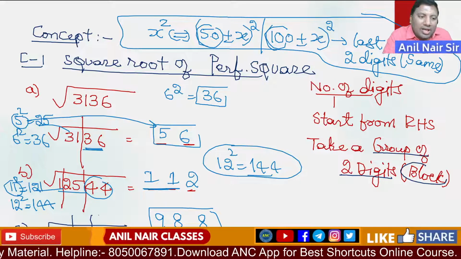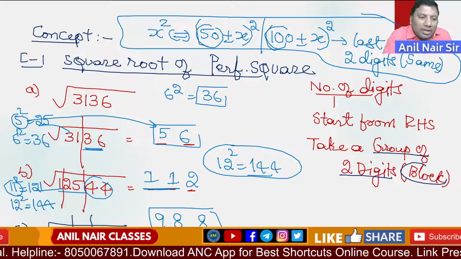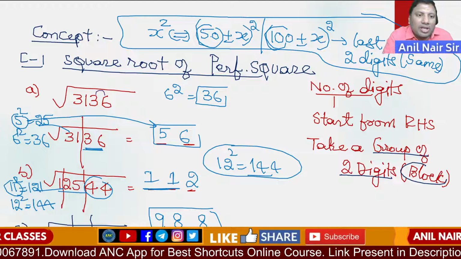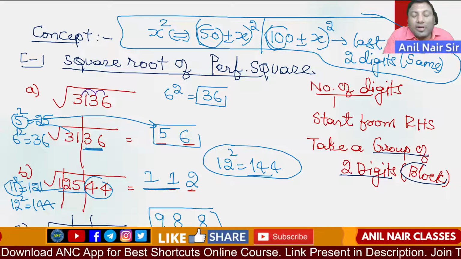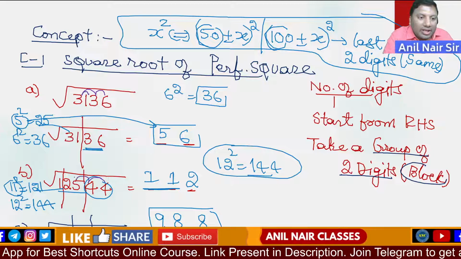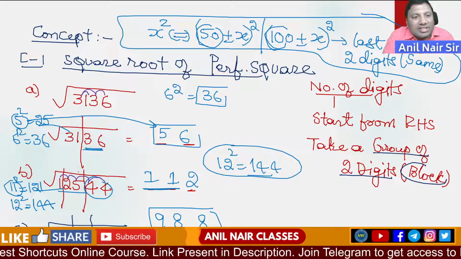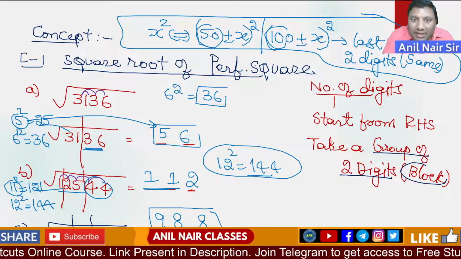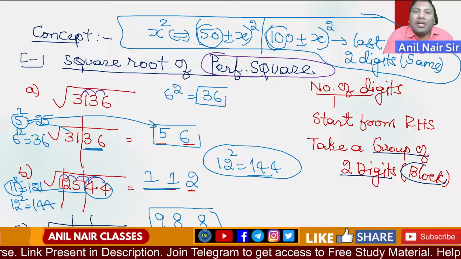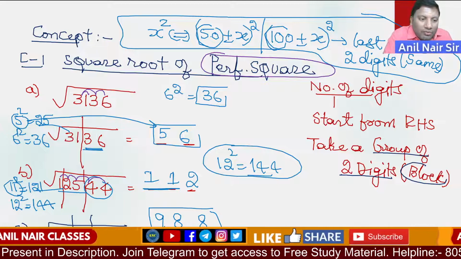Please tell this. If you observe, all these numbers have a digital sum of 1, 4, 7 or 9. 6 plus 3 is 9, 9 plus 3 is 12, 12 plus 1 is 13, and 13 gives 4. 8 plus 5 is 13, and so on, 16 gives 7. If a number is a perfect square, it should have a digital sum of 1, 4, 7 or 9.